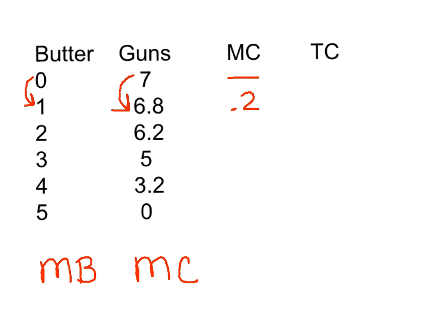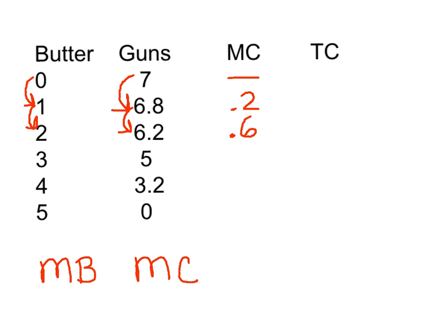He used to be able to produce 7 guns. Now he can only produce 6.8 guns. So he had to give up 0.2 guns. Now, what if he adds yet another butter? What if he goes from producing 1 butter to 2 units of butter? Well, now his gun production is going to fall from 6.8 down to 6.2. So he's going to have to give up 0.6 guns.